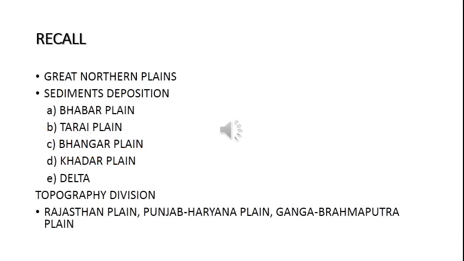So how was the northern plains classified based on the sediments deposited? Yeah, Babar Plain, Tarai Tract, Bangar Plains, Khadar Plains and Delta. So among these plains, which one consists of newer alluvium soil? Yeah, Khadar Plain. So Khadar Plain consists of newer alluvium soil.